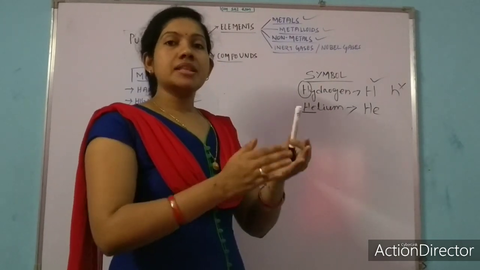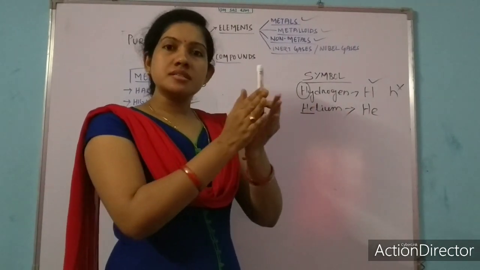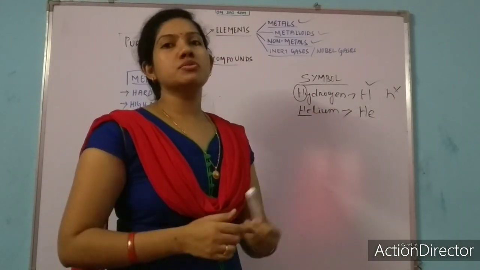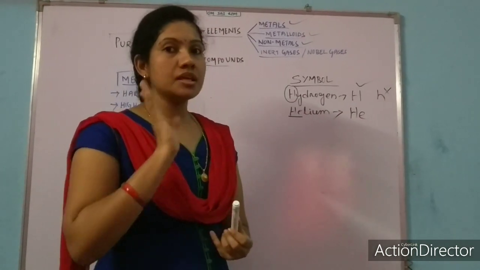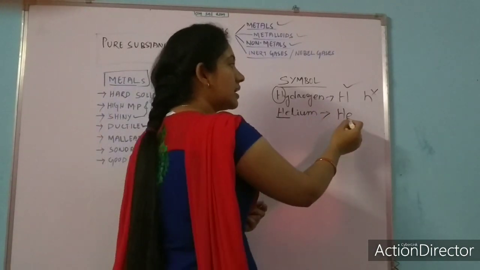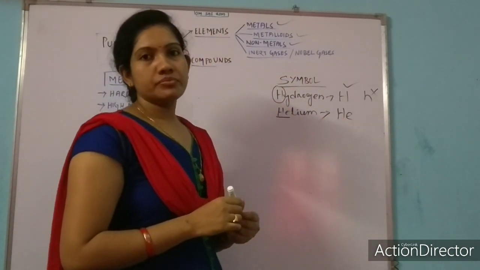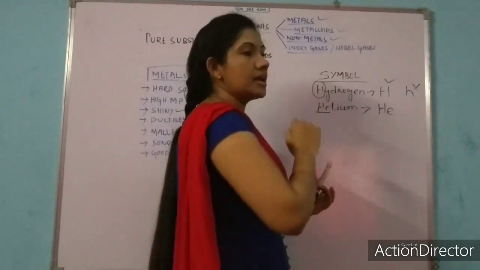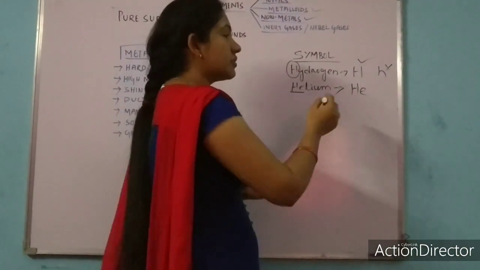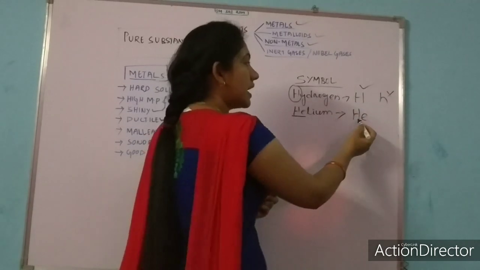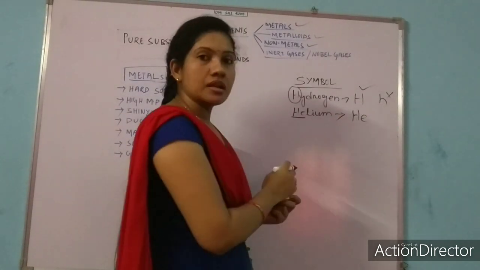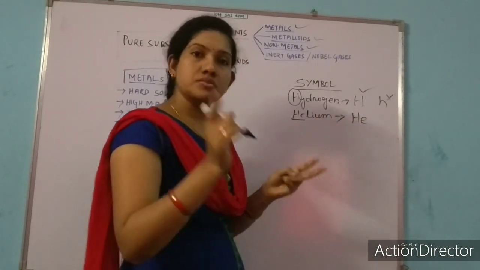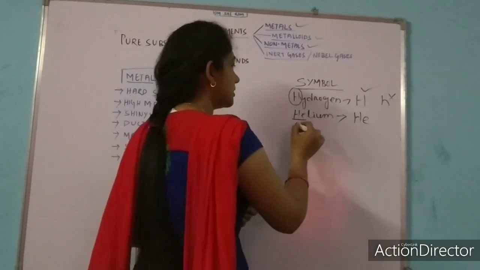So if there is a matching or similar letter present in two elements, then we can use the second letter. But note it down, the second letter will be in small form. For hydrogen I have written only H, in capital. But for He, I write the first letter in capital and the second letter in small form, He. One more example I am giving, carbon.